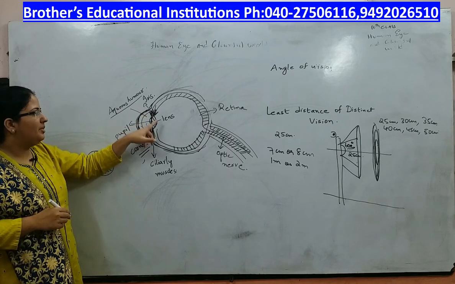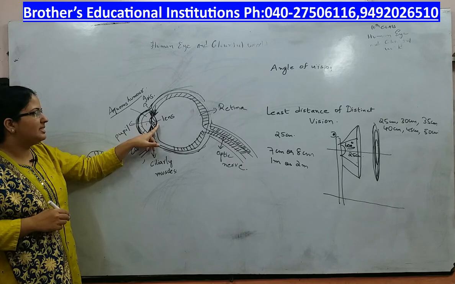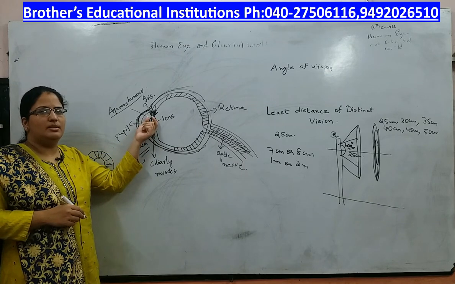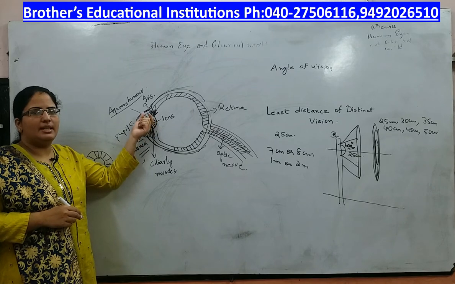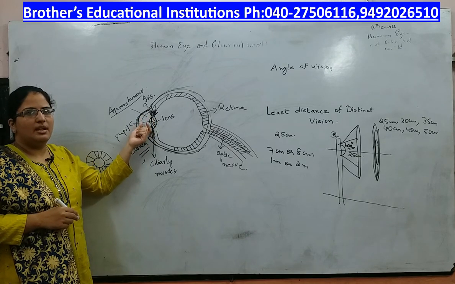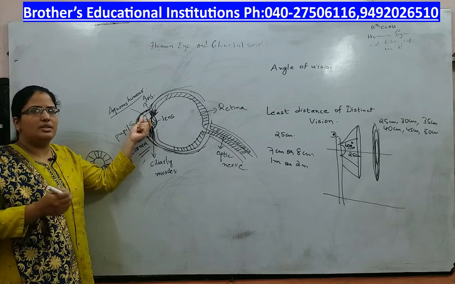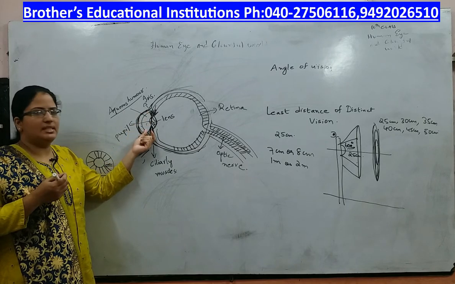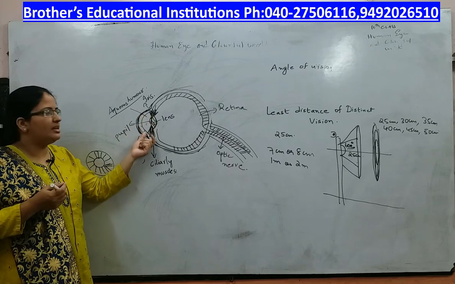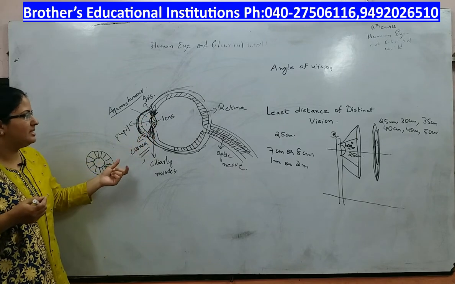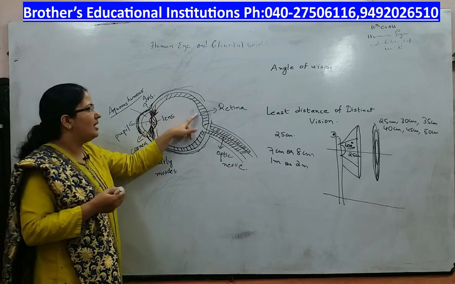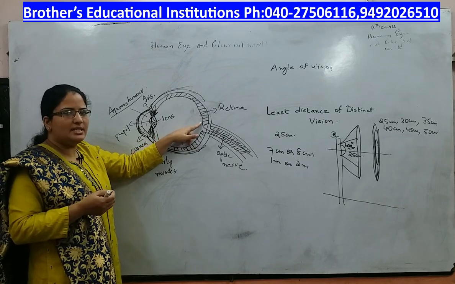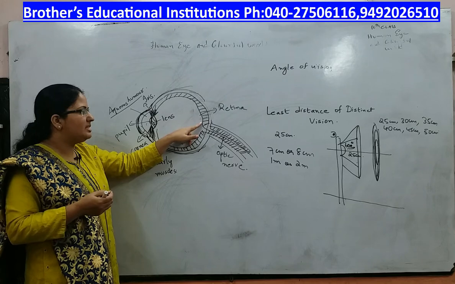Behind the pupil you have the eye lens which is crystalline in nature. I told you it is thick in the middle and thin in the edges, hard in the middle and soft in the edges. That is how your eye lens is. Next you have something called the retina. Retina acts like a screen for the images.